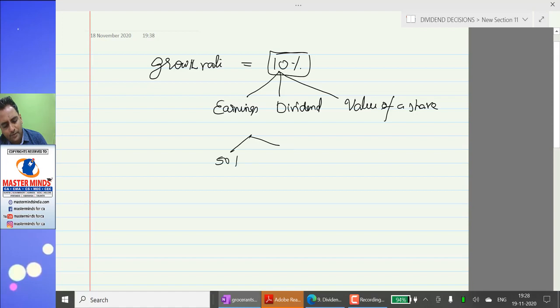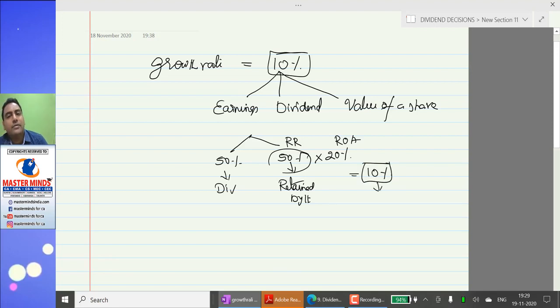At present, 50% of profits are paid as dividend and 50% of the profits are retained by the company. These 50% profits are not kept idle. They are invested in assets. Those assets give you a return of 20%. So this is the retention ratio, and this is the return on assets. When you multiply these two, 50% into 20%, the growth rate becomes 10%.